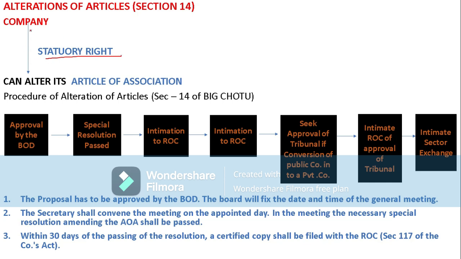So the company can alter its articles of association. If it alters them, what is the procedure?